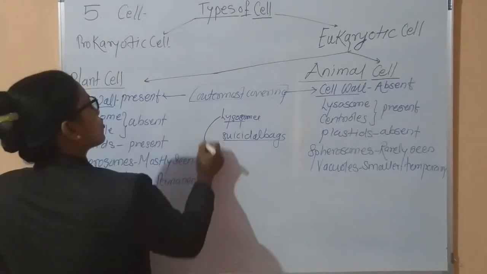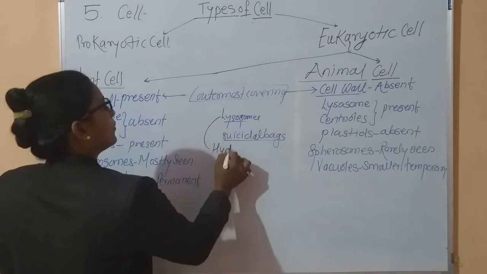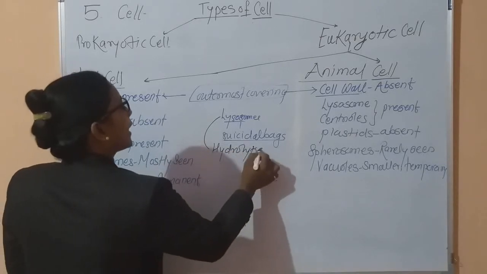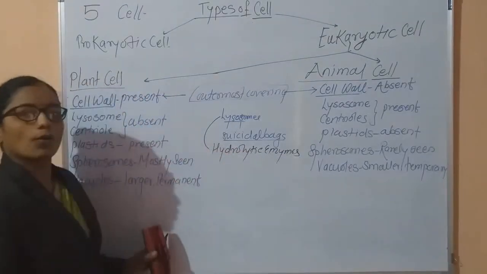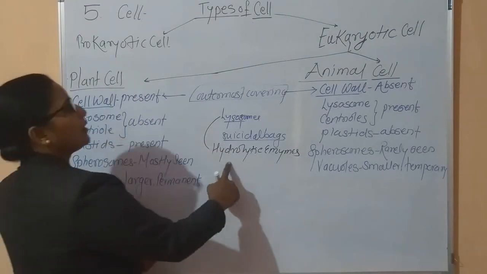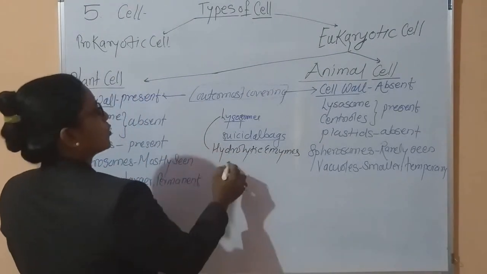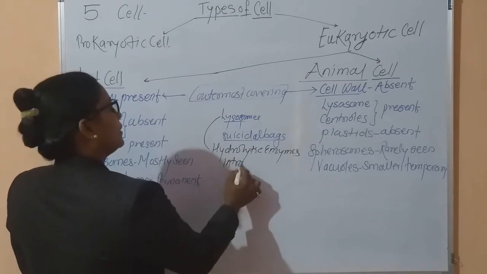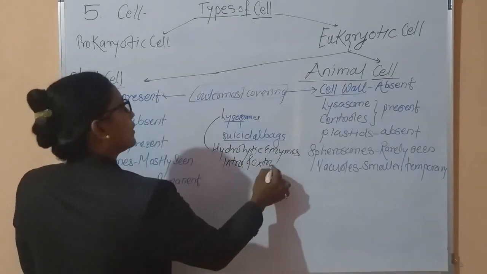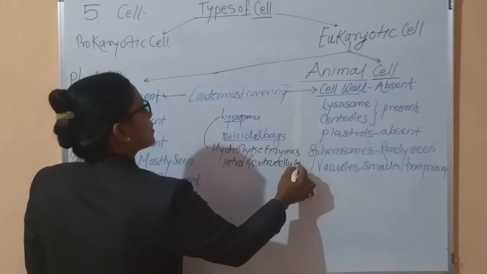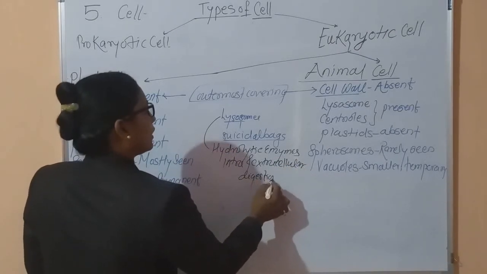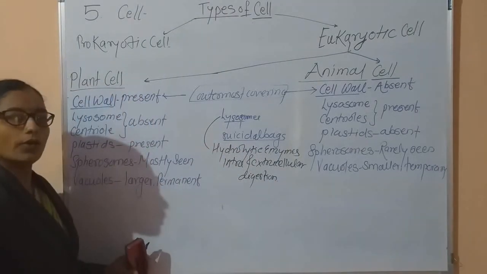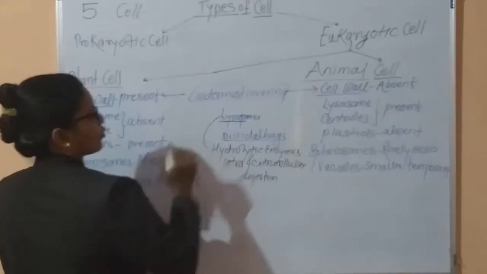Because these lysosomes consist of hydrolytic enzymes, and these enzymes are responsible for intra and extracellular digestion. This is called lysosome.